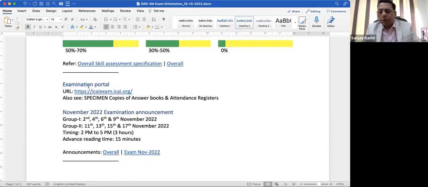Examination portal, please be in continuous touch with your examination portal, iciexam.ica.org. Also, there is something called specimen copies of answer books. Please have a look, so that you'll be familiar with how the answer books will be coming in your examination.